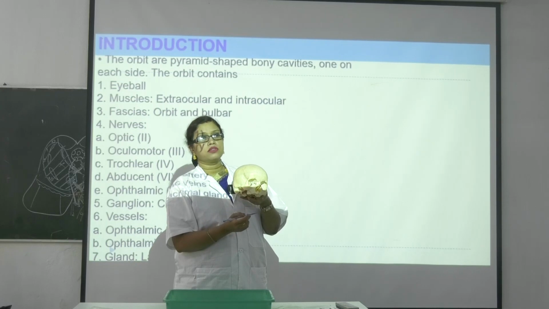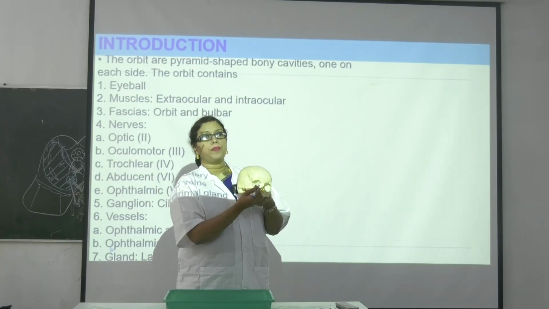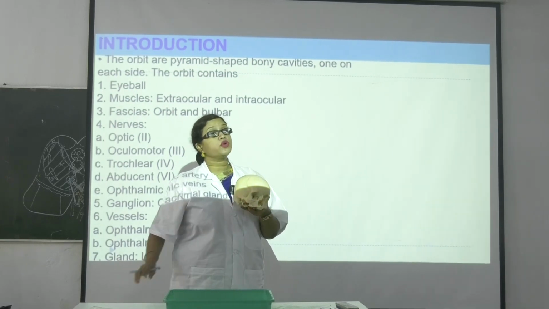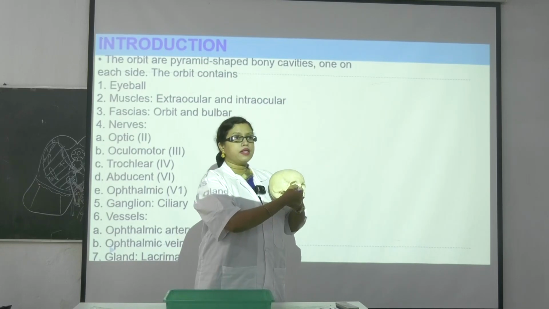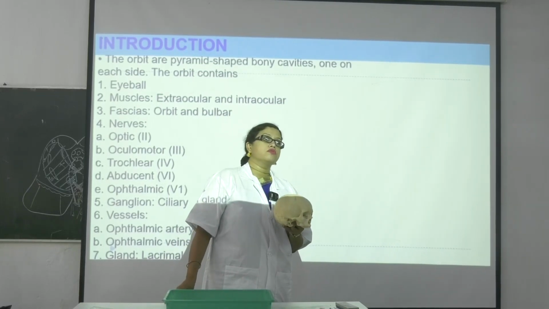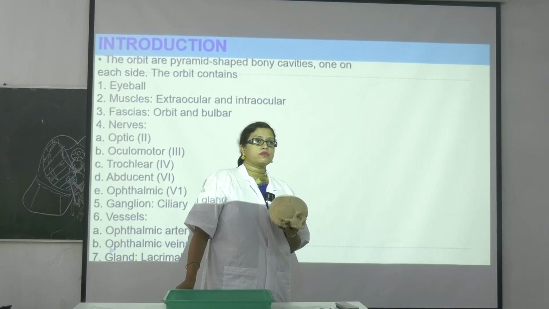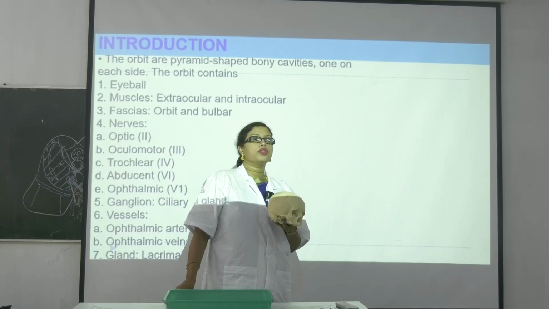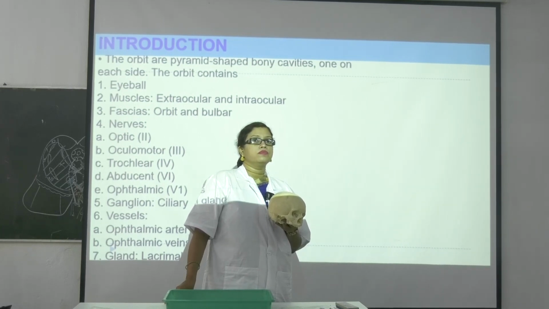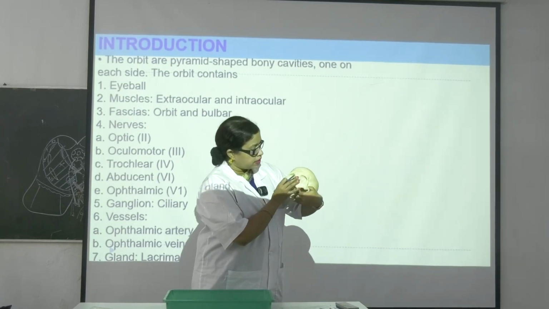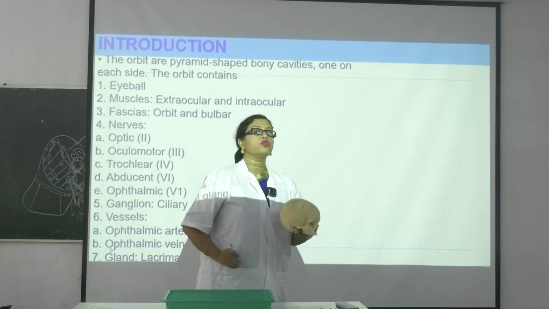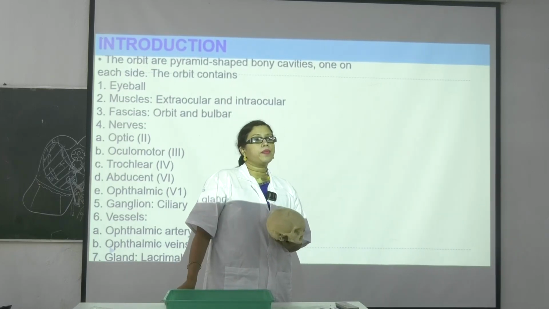What about the apex? Where it is going to the optic canal. Okay, where it meets the optic canal. So apex is formed by which bone? Optic canal I am saying, so it is formed by which bones? Tell me which bones will form it. See over here, this is formed by one, orbital plate of ethmoid, and another one, greater wing of sphenoid.